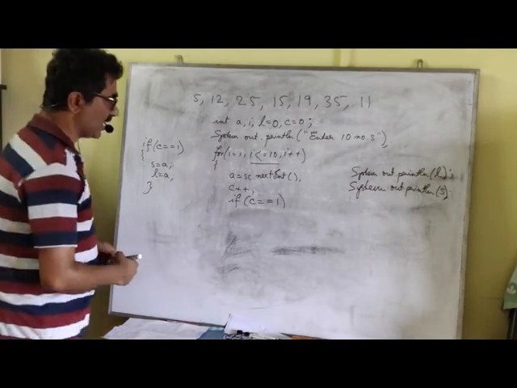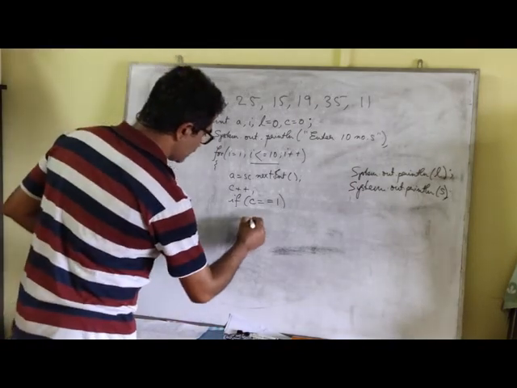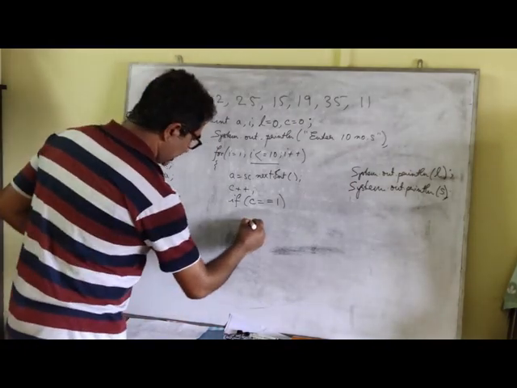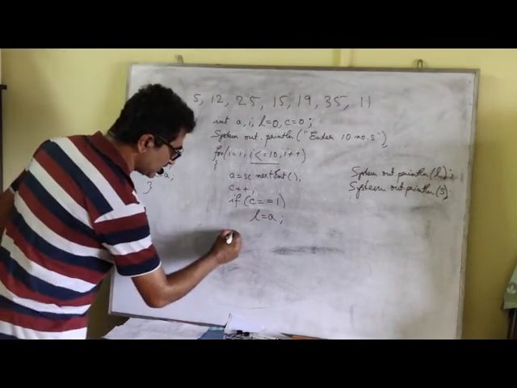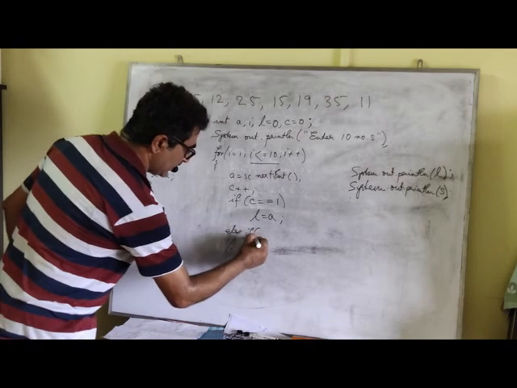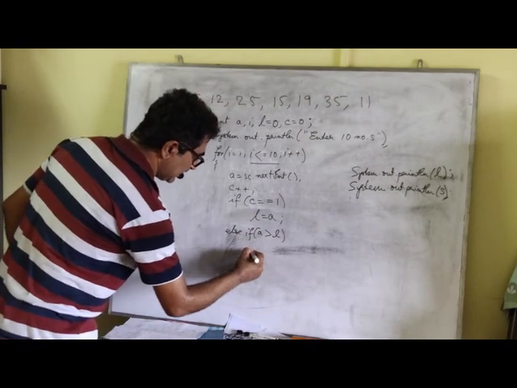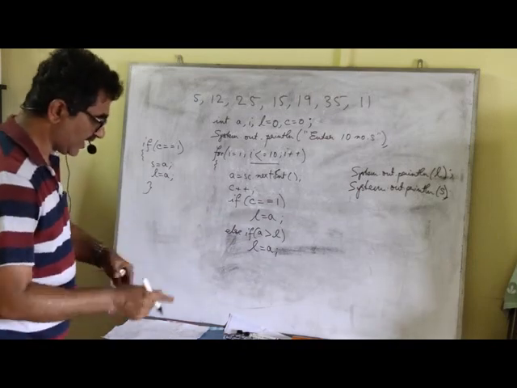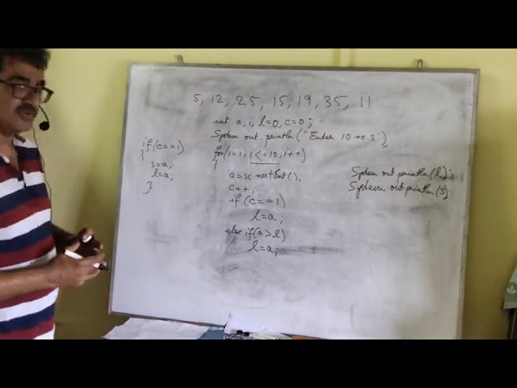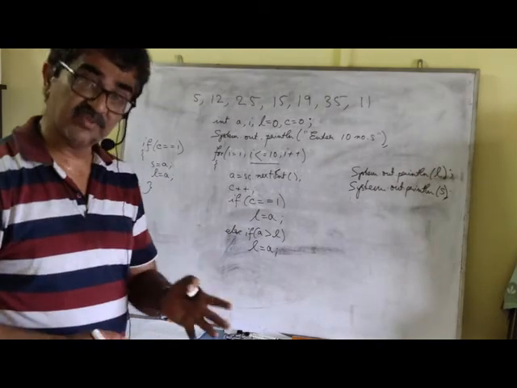So, if C is 1, what am I going to do? I am going to store L equal to A, that is the usual stuff which we had learned while finding the largest number. Else if A greater than L, L equal to A. That part is same. What we are going to do is modify this particular program to find the largest even number.